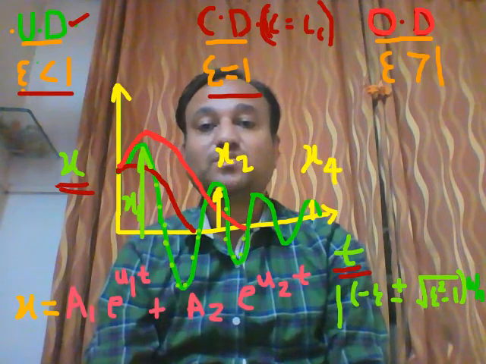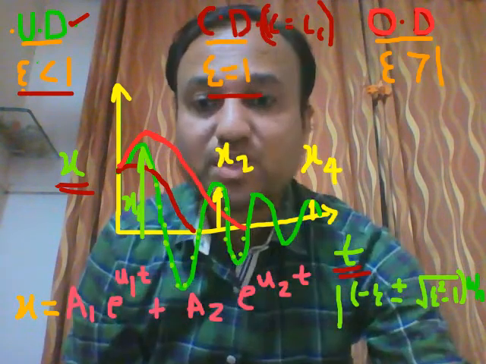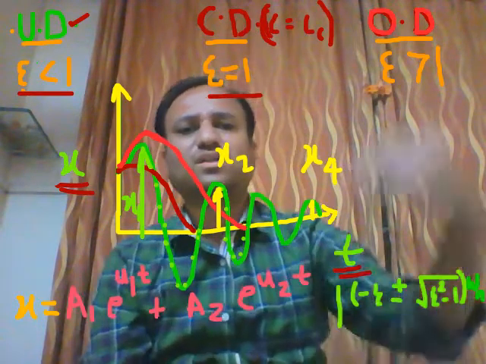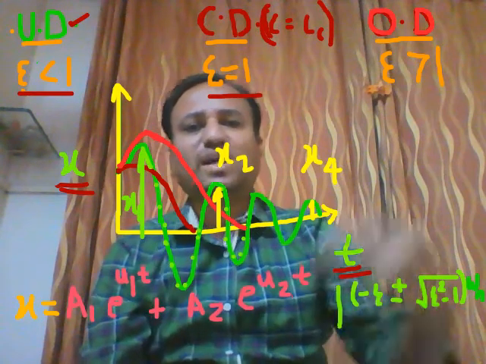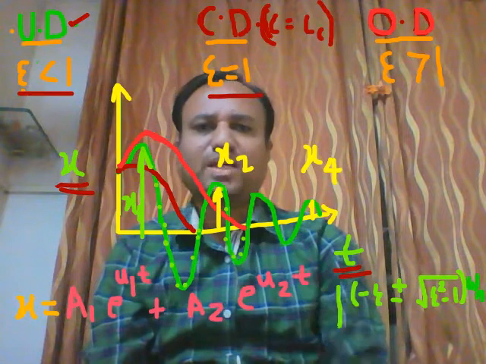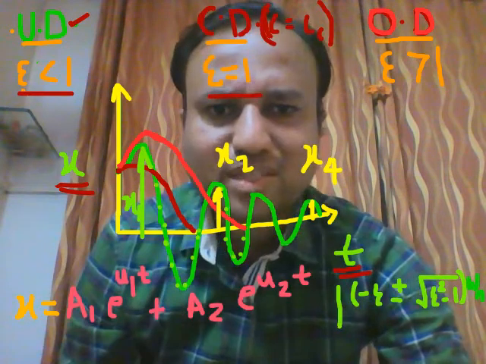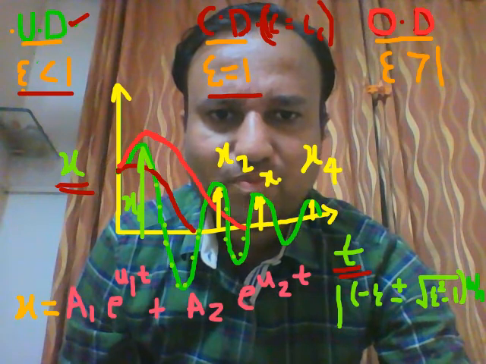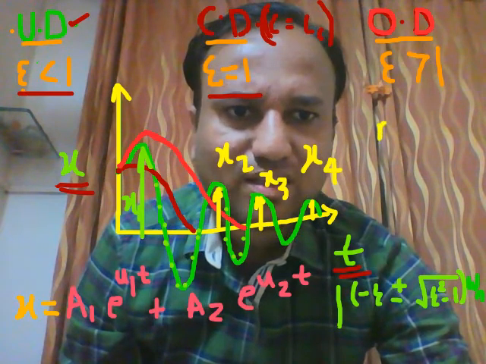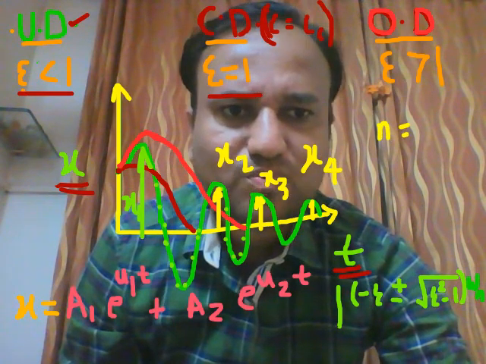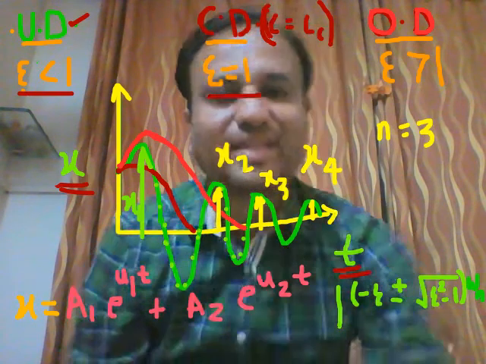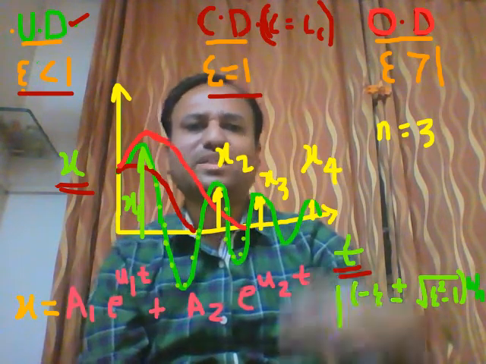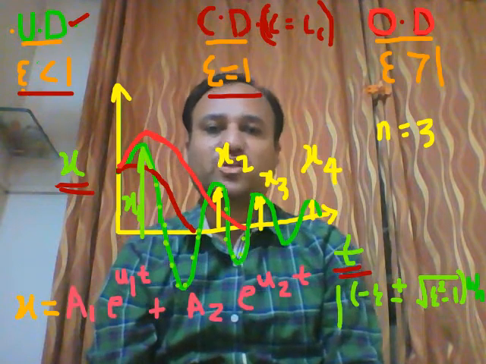So x1 is the first amplitude and x4 is the last amplitude, so the number of cycles executed, n, will be 3.